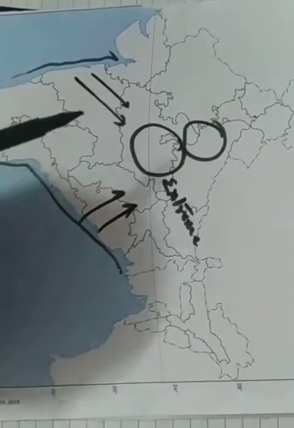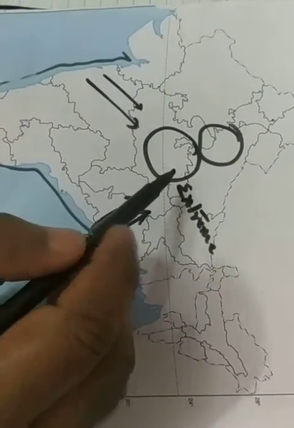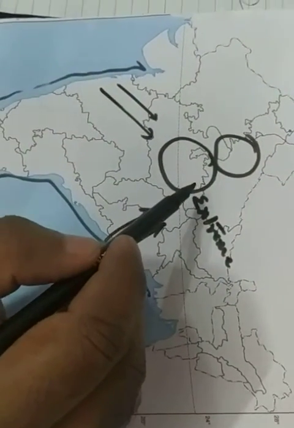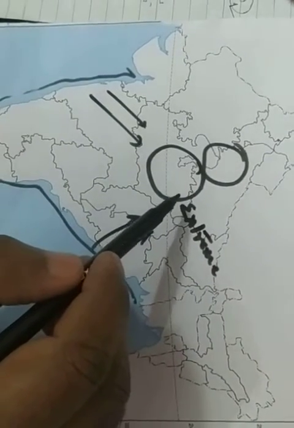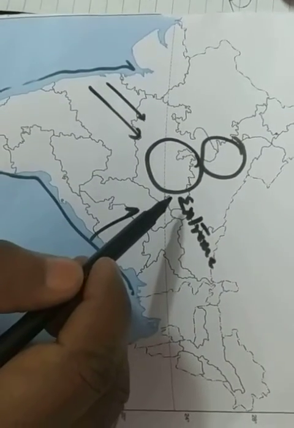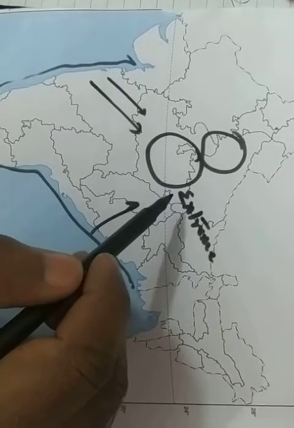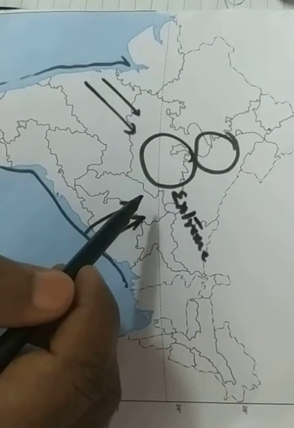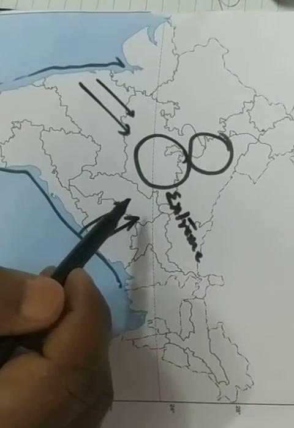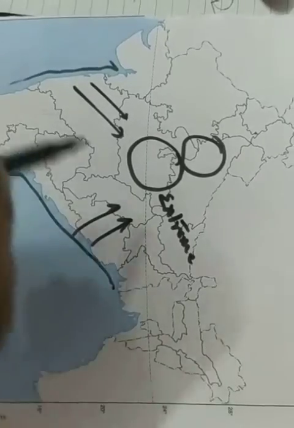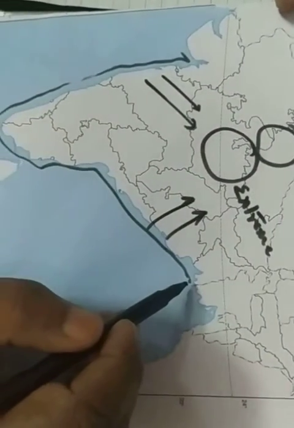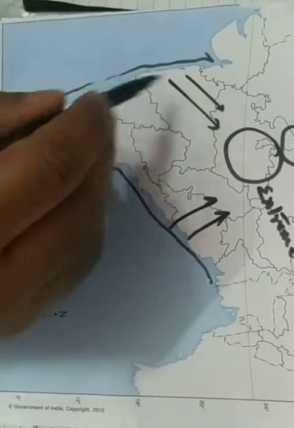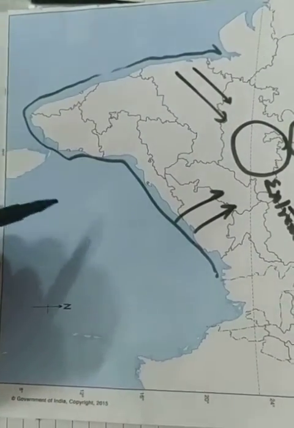Extreme type of climate. Means here the summers are very hot and the winters are very cold. This condition is known as continentality. Continentality means very hot during summers and very cold during winters. But this condition is not seen in the coastal areas because these areas are influenced by oceans.